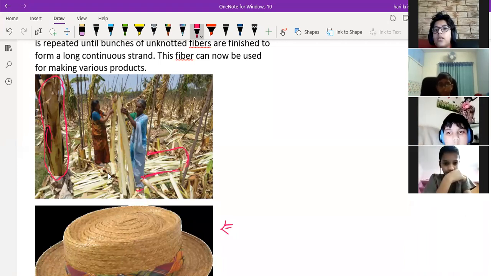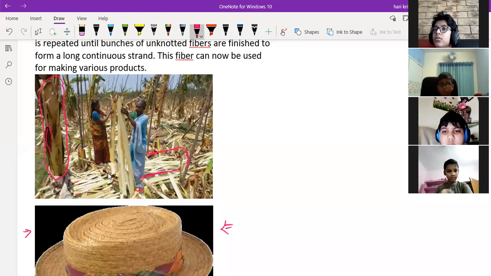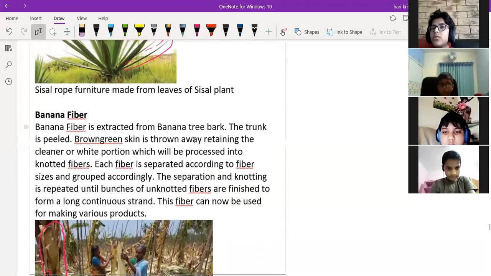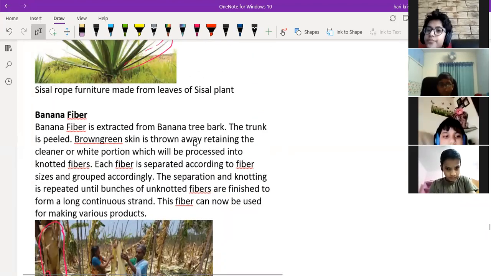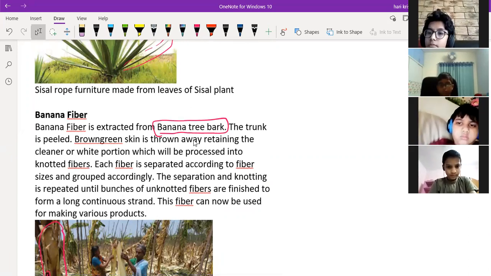Understanding? These banana fibers are somewhat longer in length, but these are shorter banana fibers. Okay, sir. Then afterwards, after removing this bark from the banana plant, what will they do? They'll make it again into small pieces to make hats like this. Right? Okay, sir. Okay. Then what is banana fiber? Banana fiber is extracted from the banana tree bark. The trunk is peeled.